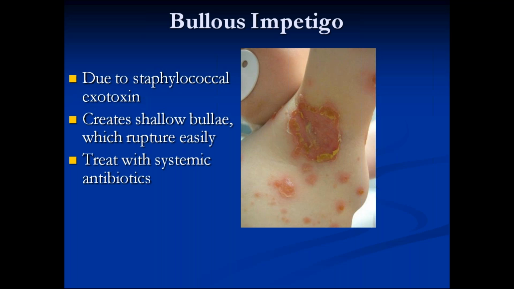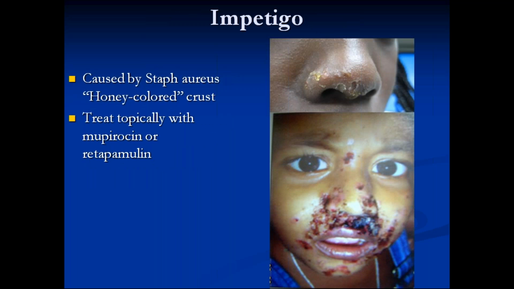Initially there will be a bulla, but that will be very temporary. It ruptures very easily, forming an annular erosion. Mupirocin is the topical drug, and retapamulin is another important drug, which is a recent one and which will be asked in entrance exams. Okay.